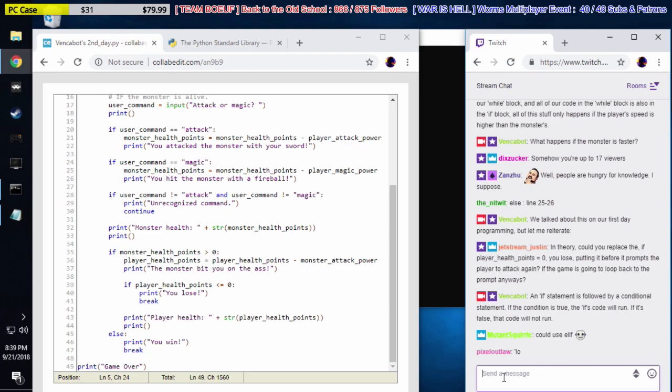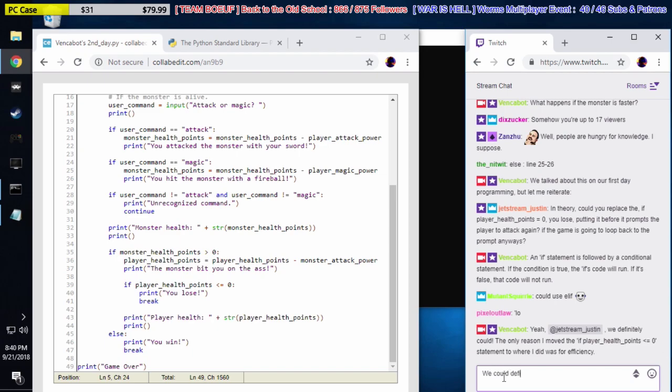Yeah, Justin, we definitely could. The only reason I moved the if player health points are less than or equal to 0 statement to where I did was for efficiency.